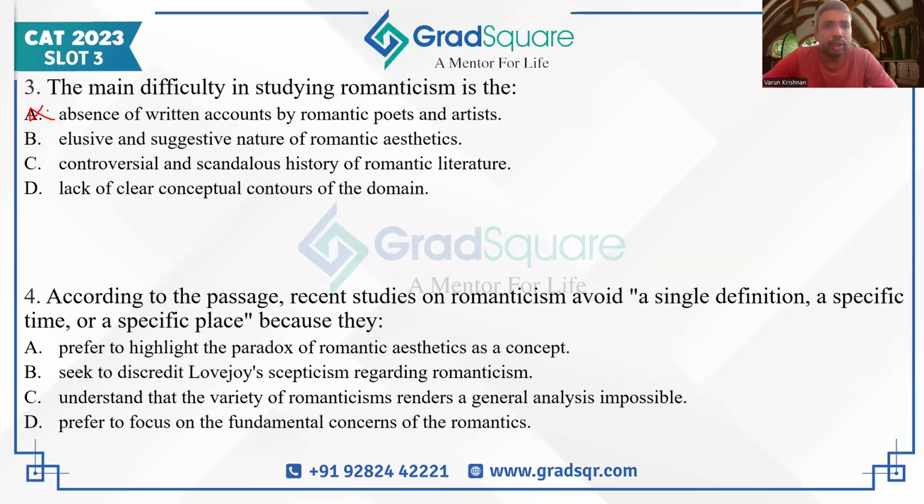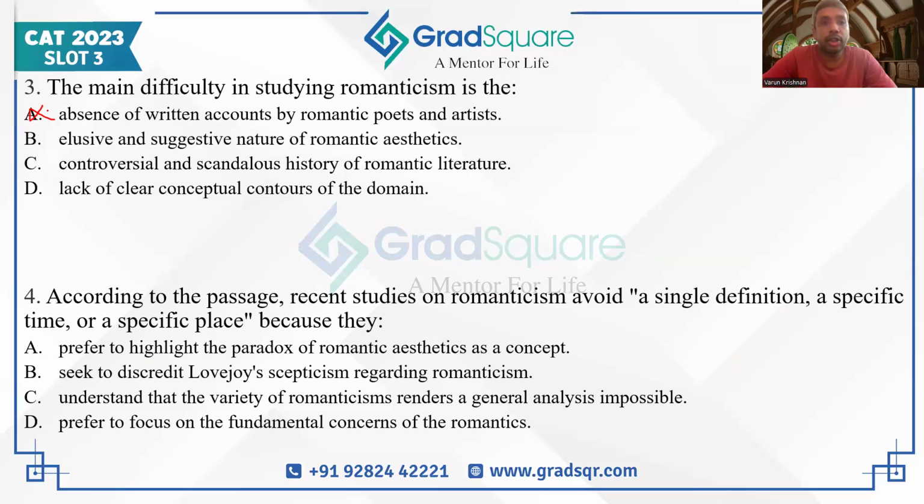B says elusive and suggestive nature of romantic aesthetics. Maybe this can be the correct answer because this has been given as a challenge as well. The poets have written about aesthetics in a very aphoristic and very poetic fashion, so it's very elusive and suggestive rather than being concrete. So B can be the answer. Let's hold on to B.